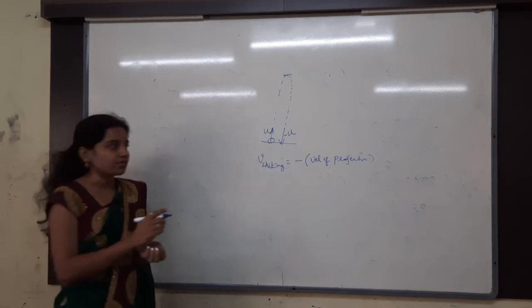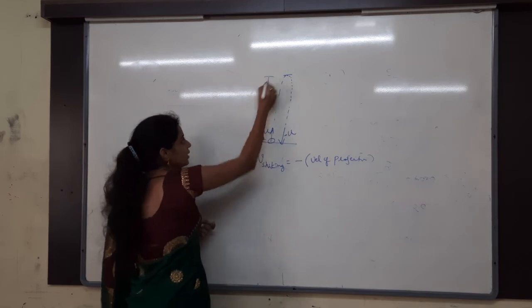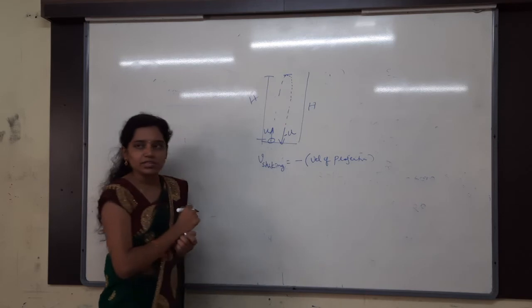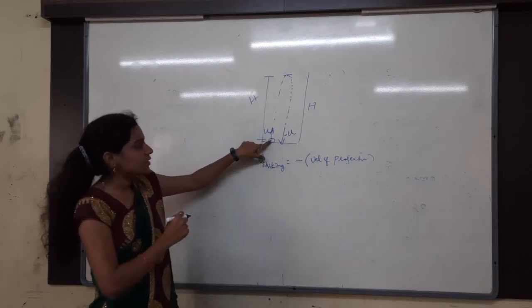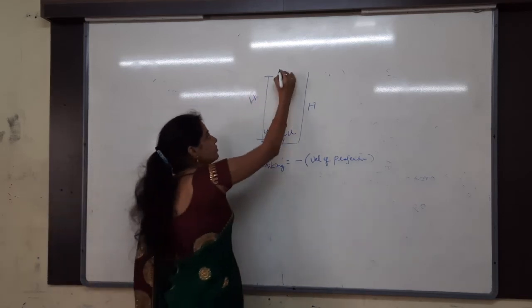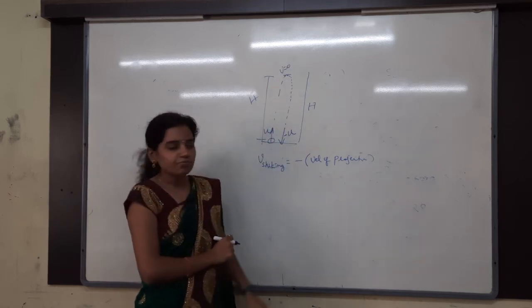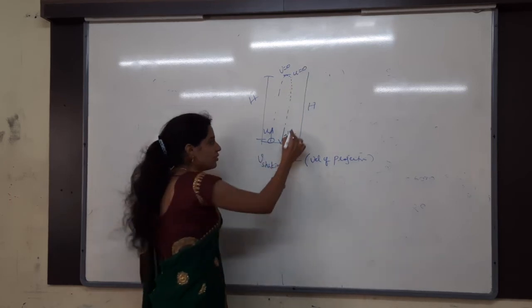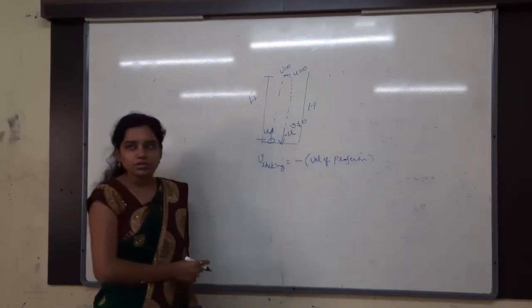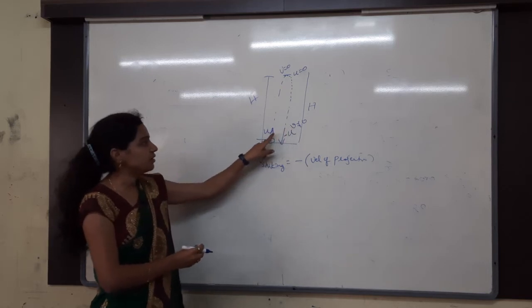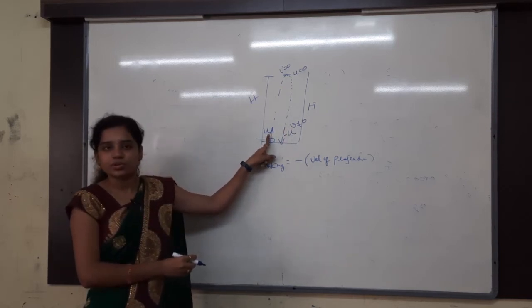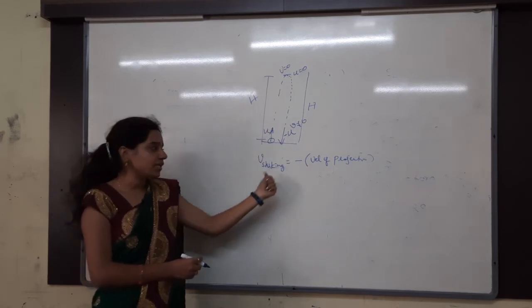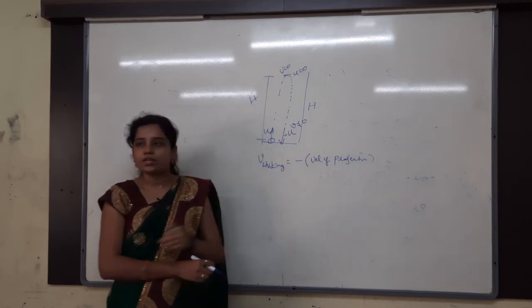You understand, na? So while going upwards, how much height is it travelling? H, maximum height H. While coming downwards, how much distance is it moving? H only again. Here initial velocity is u, final velocity is v equals 0 while going upwards. While coming downwards, falling freely, u is equal to 0, v is not equal to 0. What is that v? The v will be equal to the initial velocity of projection, but in the opposite direction. Velocity of striking is equal to minus velocity of projection.